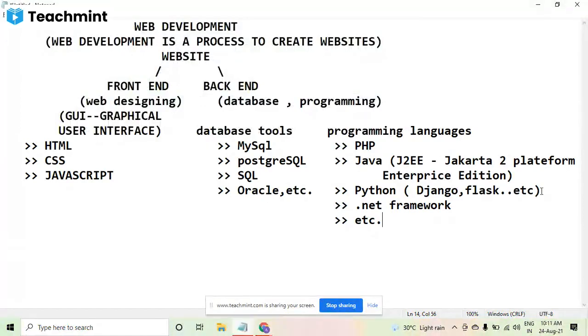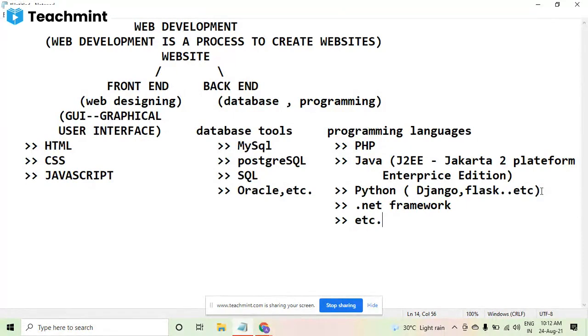Web development helps to create websites, ma'am, and to give particular data to someone.